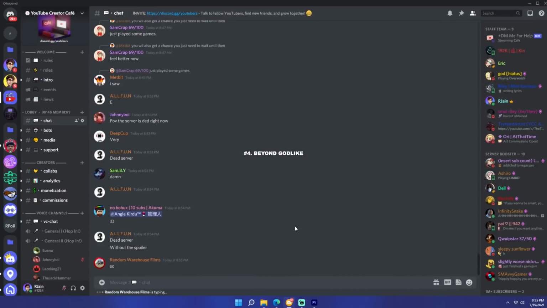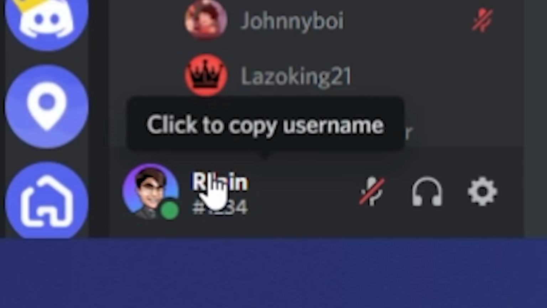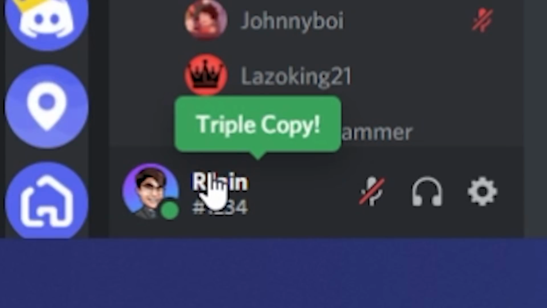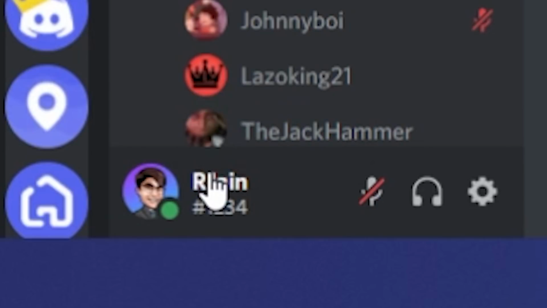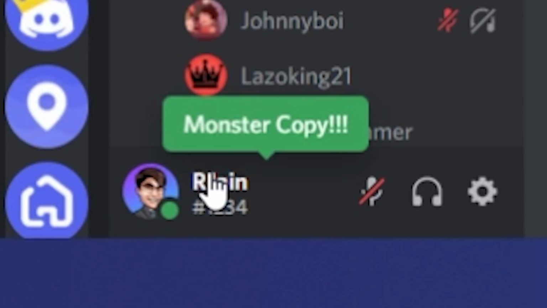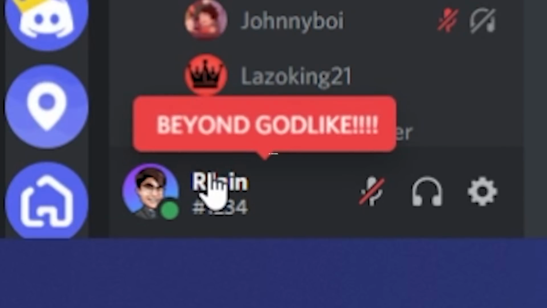This one is back in the Discord client, and when you head over to the bottom left and press on your Discord username, it shows copied. But when you press on it multiple times, it will show double copy, triple copy, dominating, rampage, mega copy, unstoppable, wicked sick, monster copy, godlike, and beyond godlike.